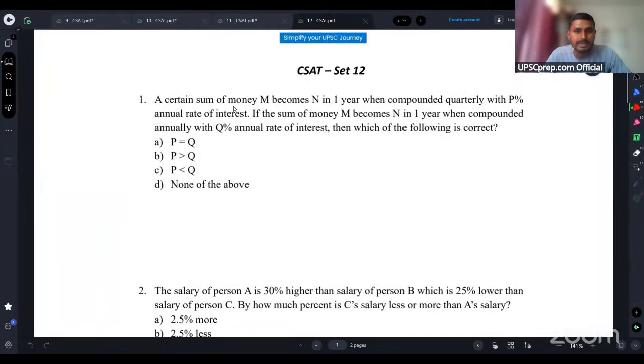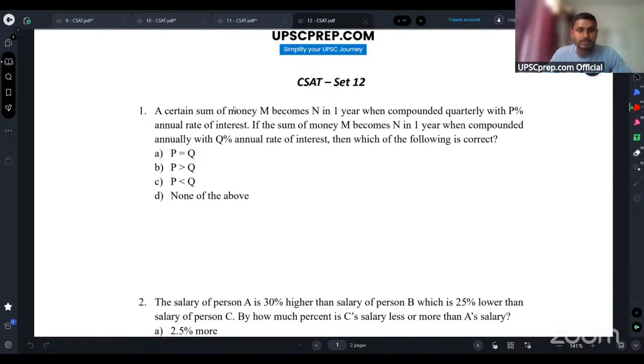From CSAT set 12, guys. Okay, see now, from CSAT set 12, the first question I'm solving, pay attention. A certain sum of money M becomes N in 1 year when compounded quarterly with P% annual rate of interest. See now, guys, let's say you have an amount M, and let's say it is becoming N. For example, if I consider this M as 100, and in 1 year it becomes 120. But we are applying this interest compoundingly, compounding it quarterly.